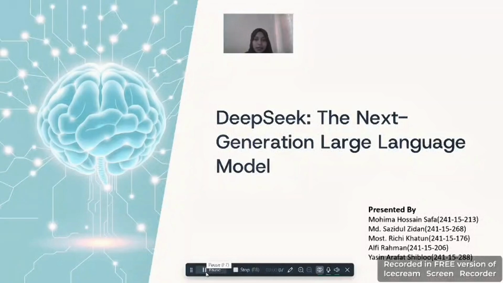Today, our presentation topic is DeepSeek, the next generation large language model. In today's rapidly evolving world of artificial intelligence, large language models are playing a vital role in how we learn, code, and solve complex problems. Among them, DeepSeek stands out as a powerful and innovative AI model, and that is why we have chosen this